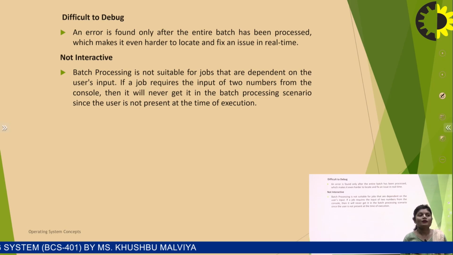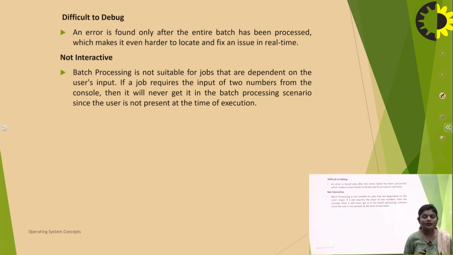Difficult to debug. An error is found only after the entire batch has been processed, which makes it even harder to locate and fix an issue in real time. So in a batch operating system, only the user has involvement. The user creates the program and submits it to the operating system.